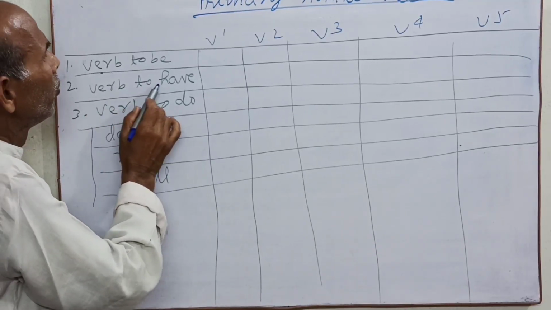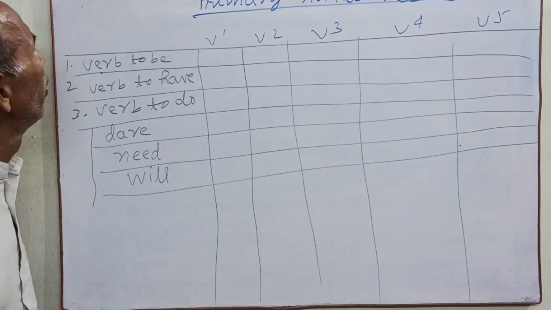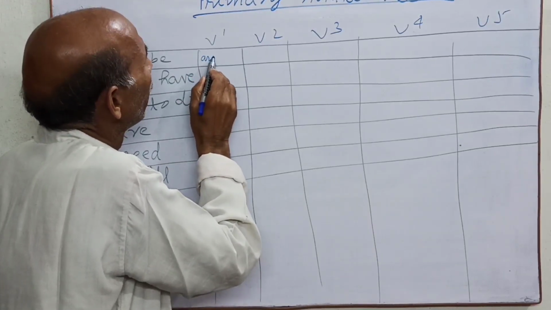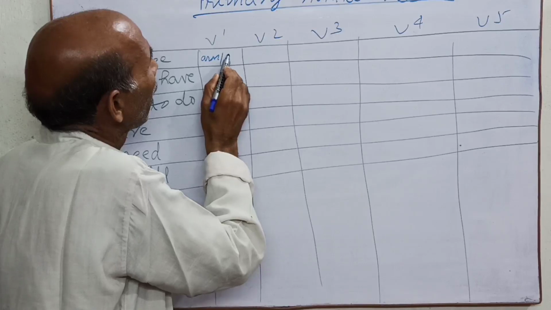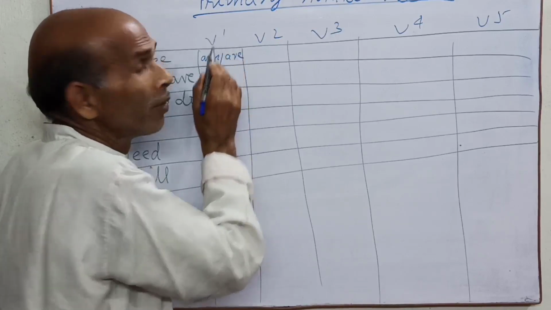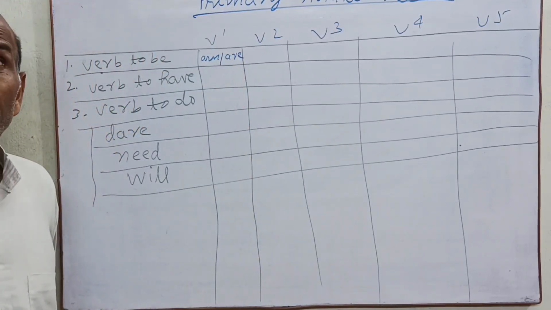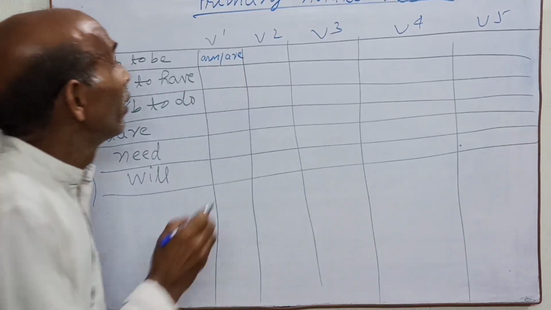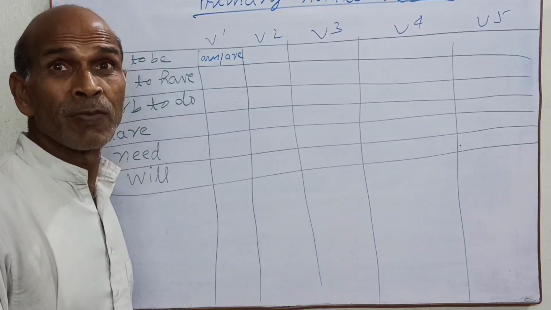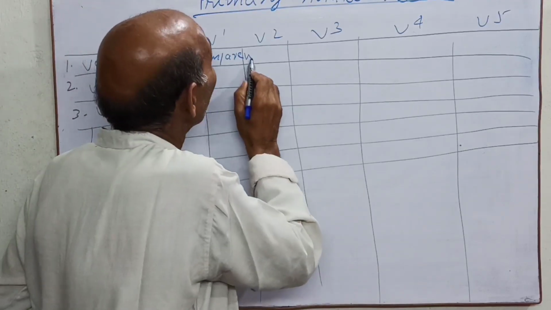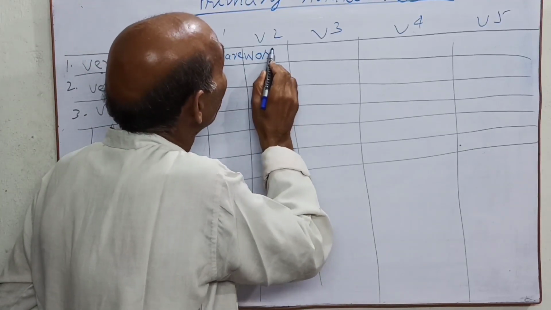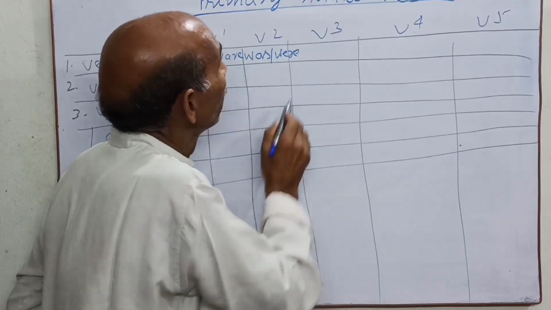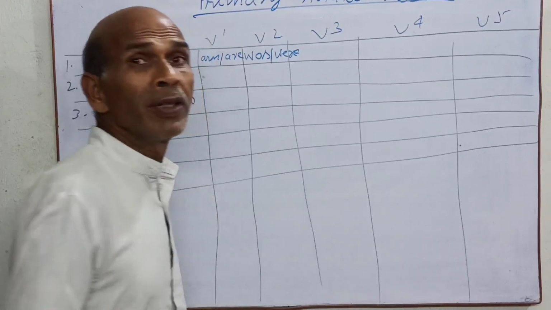Verb to be. Here V1: am, are. V2 past form: was, were, W-E-R-E.